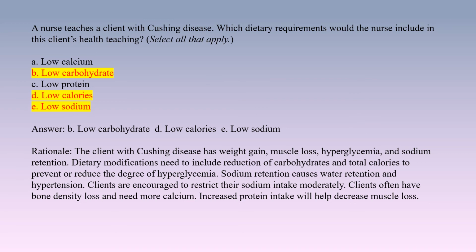Answer. B. Low carbohydrate. D. Low calories. E. Low sodium. Rationale. The client with Cushing disease has weight gain, muscle loss, hyperglycemia, and sodium retention. Dietary modifications need to include reduction of carbohydrates and total calories to prevent or reduce the degree of hyperglycemia. Sodium retention causes water retention and hypertension.